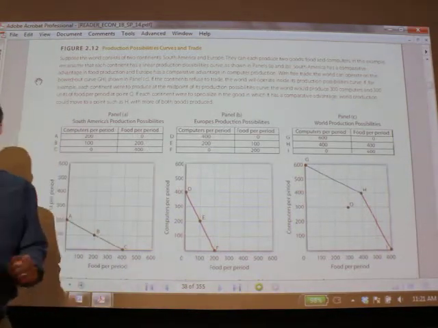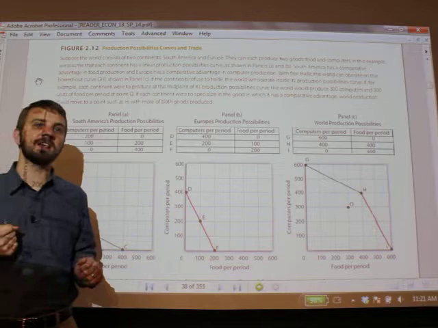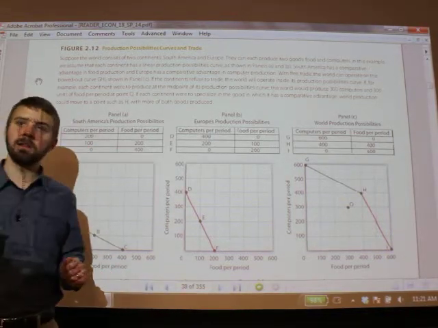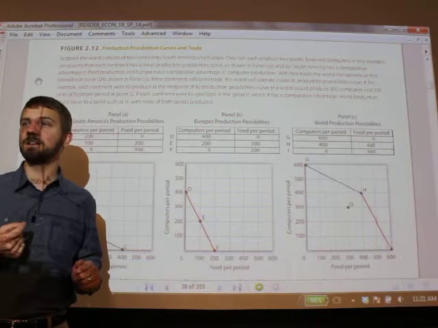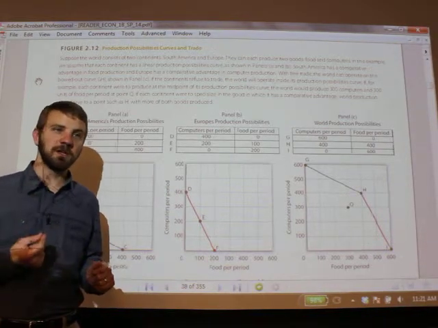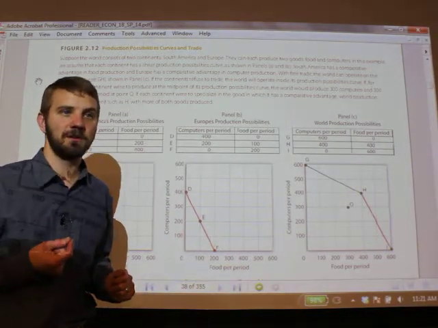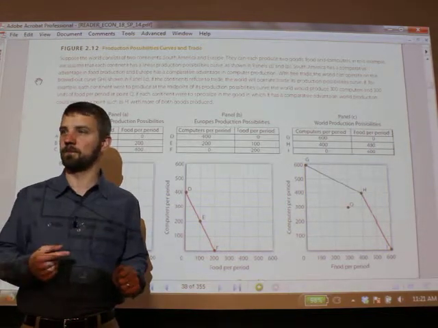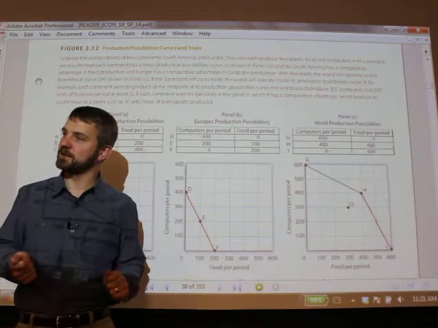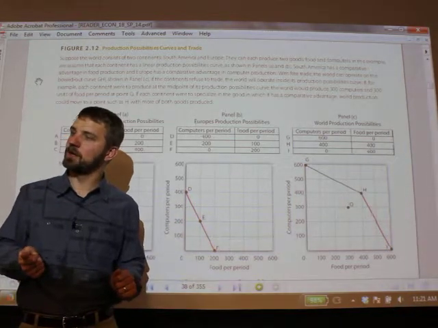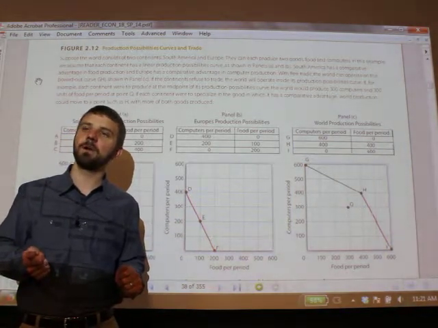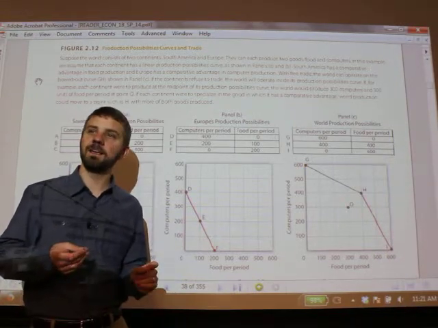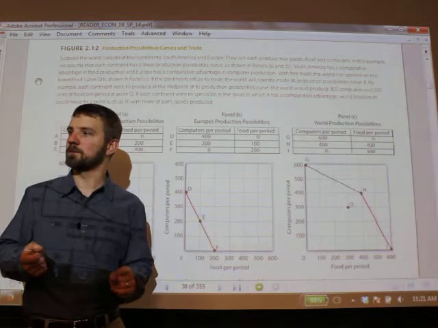We can do better than having 300 computers and 300 tons of food. How can we do better? Well, the countries can specialize in the production of the good in which they have a comparative advantage. That means they use all their resources to produce that one good. And then they trade with the other country. And we'll see that that makes them both better off. So a country has a comparative advantage in something if its opportunity cost is lower.